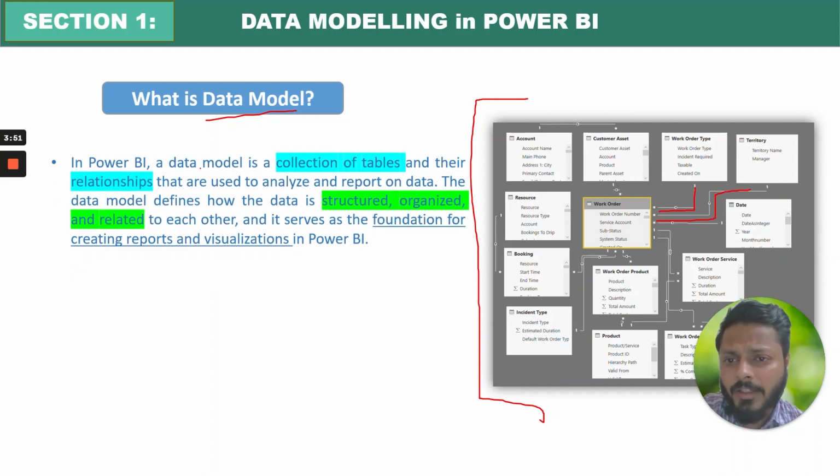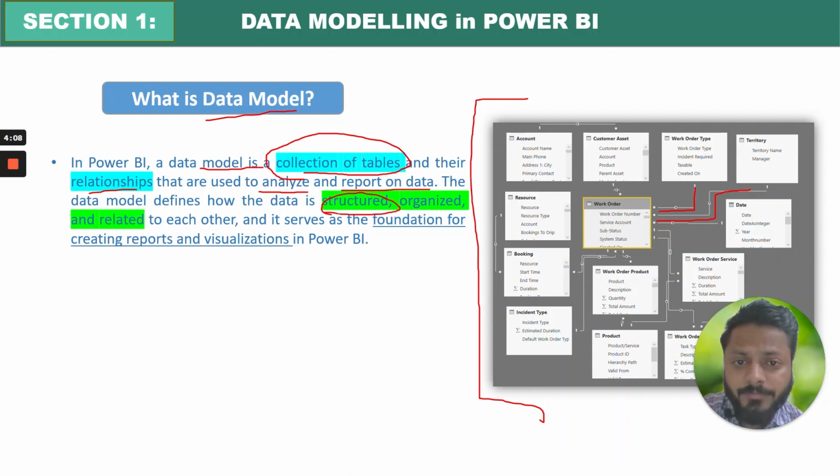So in Power BI, a data model is a collection of tables. You can have 2 tables, 3, 5, 10, 100, and their relationships that are used to analyze and report on data, right? The data model defines how the data is structured, organized and related to each other, and it serves as the foundation for creating reports and visualization, right? So you are getting the data, you have to structure it, you have to organize it and make the relationships between these tables so that when you are working on the visualization, you are able to fetch the data and get the analysis done.